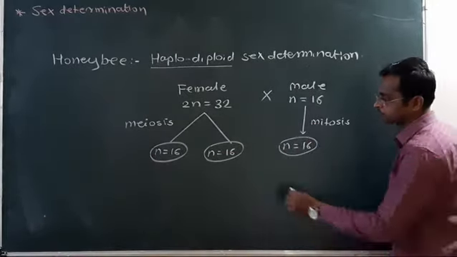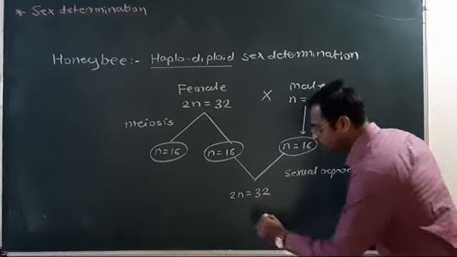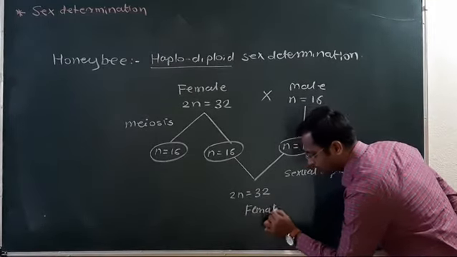N equal to 16 and n equal to 16 gives 2n equal to 32, which is the female. And here, without fertilization, n equal to 16, a male individual is formed.